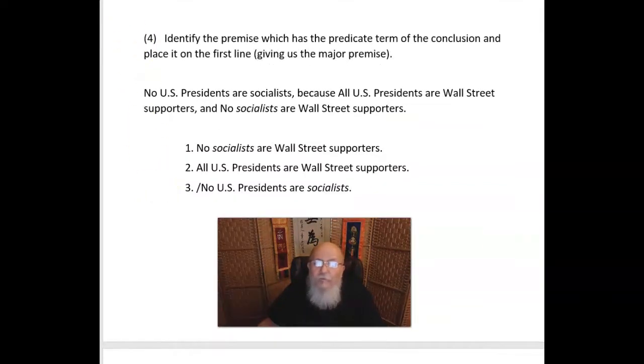We now want to identify the premise which has the predicate term of the conclusion and place it on the first line, which would give us the major premise. Right? So here's the predicate term of the conclusion, socialist. And if we go looking, there's socialists in this premise, no socialists are Wall Street reporters. And we put it right there. So we have major premise, minor premise, and conclusion.